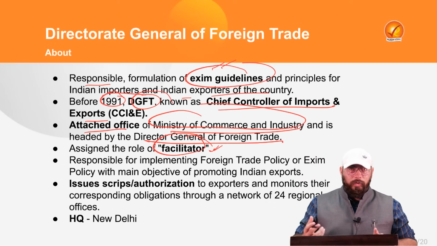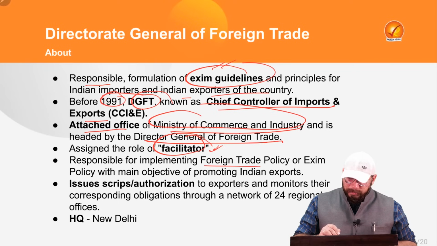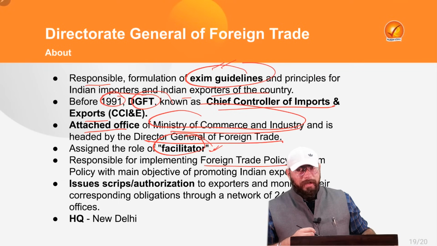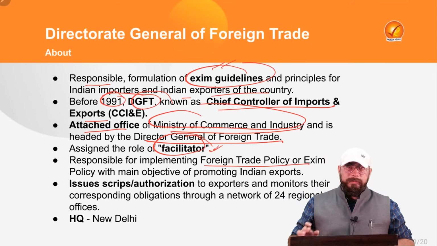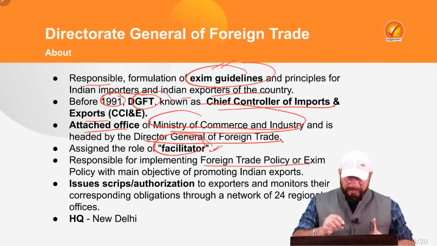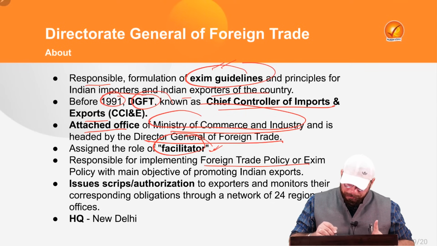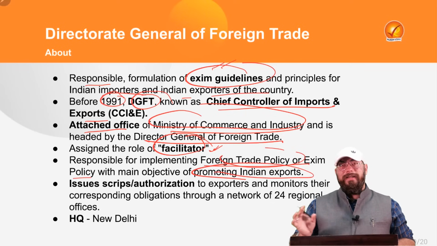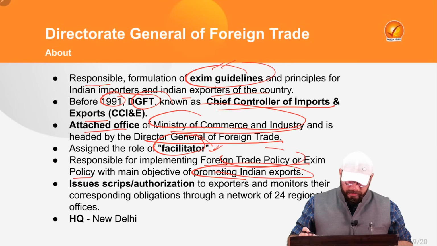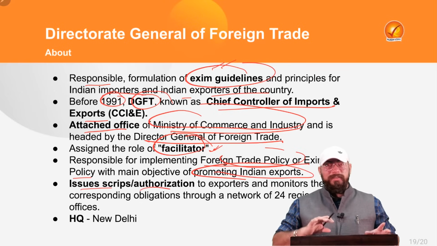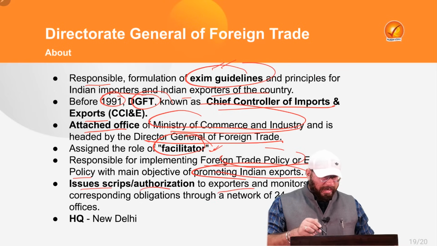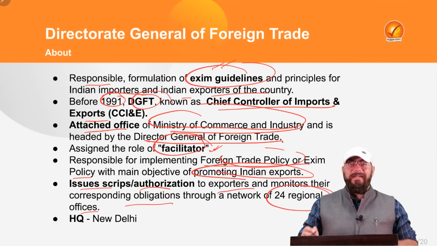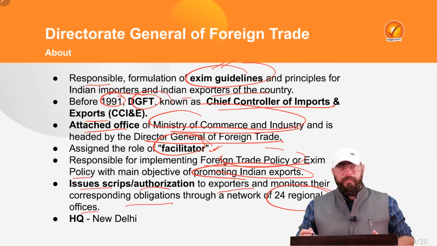And what will be the role? What will be the function? The function will be implementation of foreign trade policy. The last year only, when foreign trade policy of India came up, so it will be the responsibility of this DGFT to implement the foreign trade policy or the export-import policy with the main objective of promoting Indian exports in the world, right? Also, they will issue various scripts or various authorizations to the exporters, and they will monitor the corresponding obligations through the network of 24 regional offices as well, right?